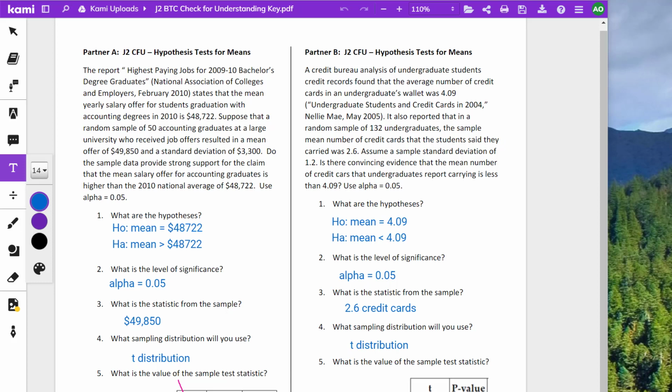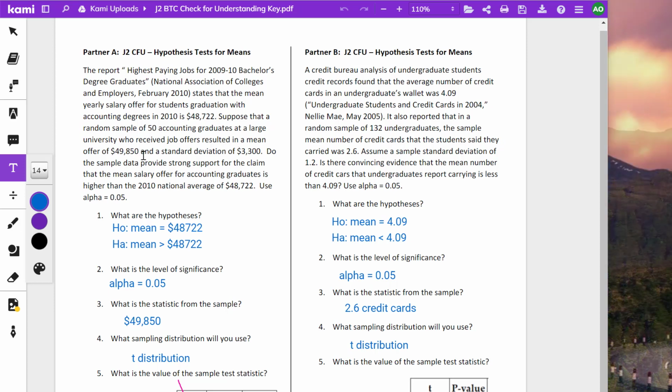So let's go ahead and practice doing some hypothesis tests for means. The report on highest paying jobs for the 2009-2010 bachelor degree graduates states that the mean yearly salary offer for students graduating with accounting degrees is $48,722. Suppose that a random sample of 50 accounting graduates at a large university who received job offers resulted in a mean offer of $49,850 and a standard deviation of 3,300.